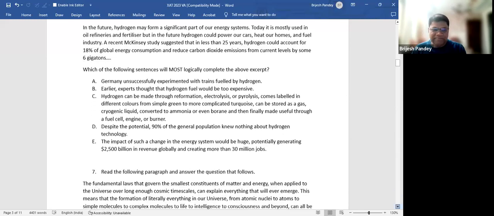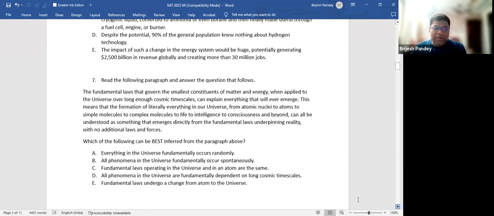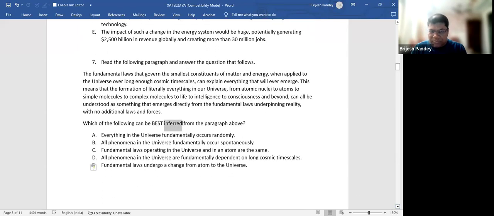A question. Please try this question and infer. So we try this question quickly. The fundamental laws that govern the smallest constituents of matter and energy, when applied to the universe over long enough cosmic timescales, can explain everything that will emerge. This means that the formation of literally everything in the universe, from atomic nuclei to atoms, to simple molecules, to complex molecules, to life, to intelligence, to consciousness, and beyond, can all be understood as something that emerges directly from the fundamental laws underpinning reality with no additional laws.